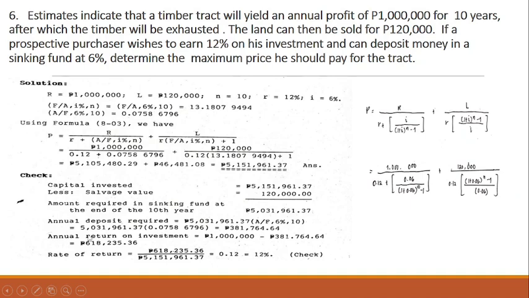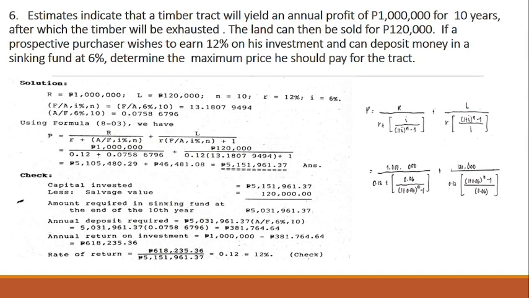So the next niya atong buhaton is pila daw ang annual return on investment. So kung nag-invest siya og 5,031,961.37 pesos, and then ang iyang ginabayaran annually is 381,764.64, then ang annual nga return sa iyang investment is the 1 million minus ang iyahang ginabayad annually, then we arrive at an amount of 618,235.36. This is the purchaser's annual return on investment.